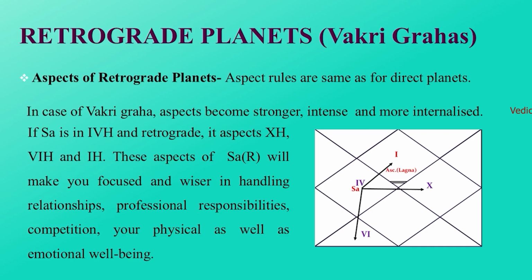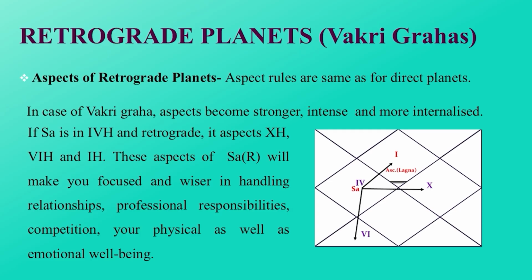For example, if a person has retrograde Saturn in 4th house, then Saturn aspects 10th house, 6th house and 1st house from 4th house. And because Saturn is retrograde, therefore these houses receive strong influence of Saturn in terms of discipline, delay, responsibility and realism.